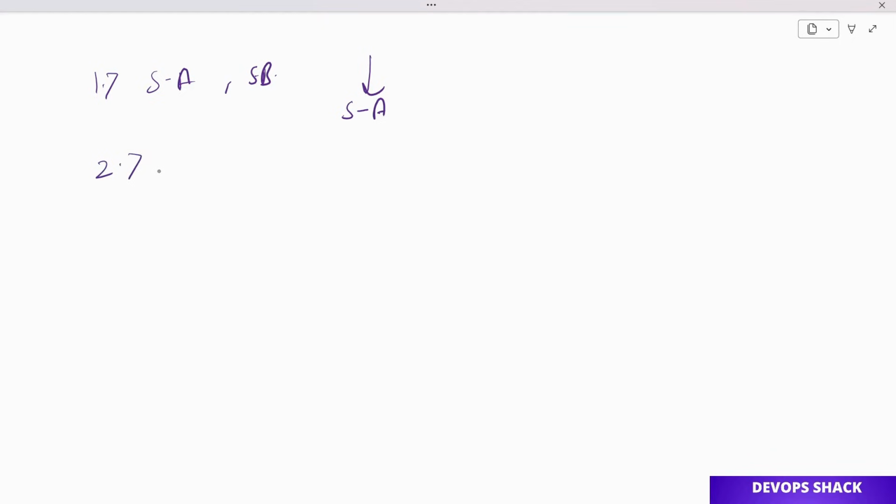Secondly, if service A needs to connect to service B, service C, service D, the same data needs to be given to all of these, and all of these need to send HTTP calls to service A, right? In that case also, if service A is down, that is going to be a huge problem.